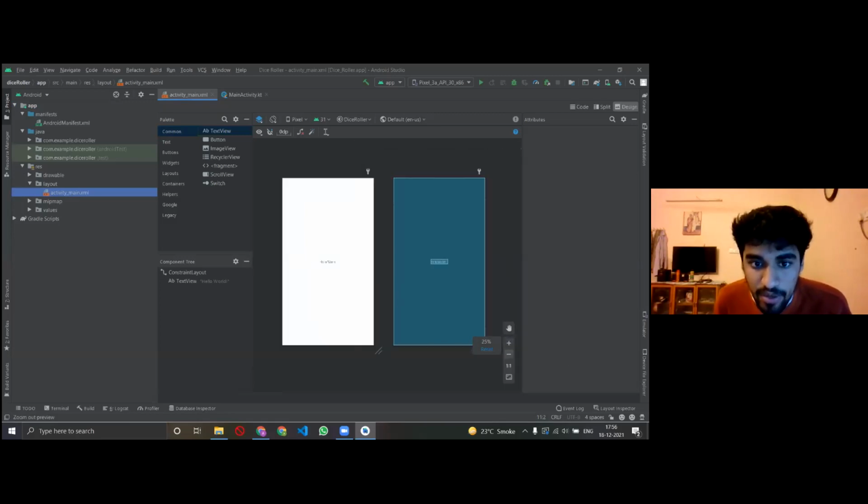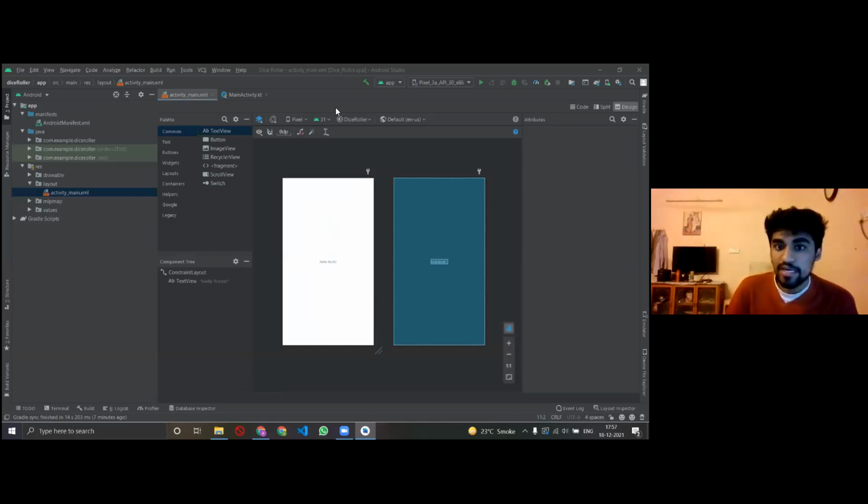Okay. Now there are two panes here, right? And one might ask, what are these two things? One is a white thing and one is a blue thing. Activity_main is taking time to open up. Yeah, I told you, right? Everything would take a minute or two to open up.